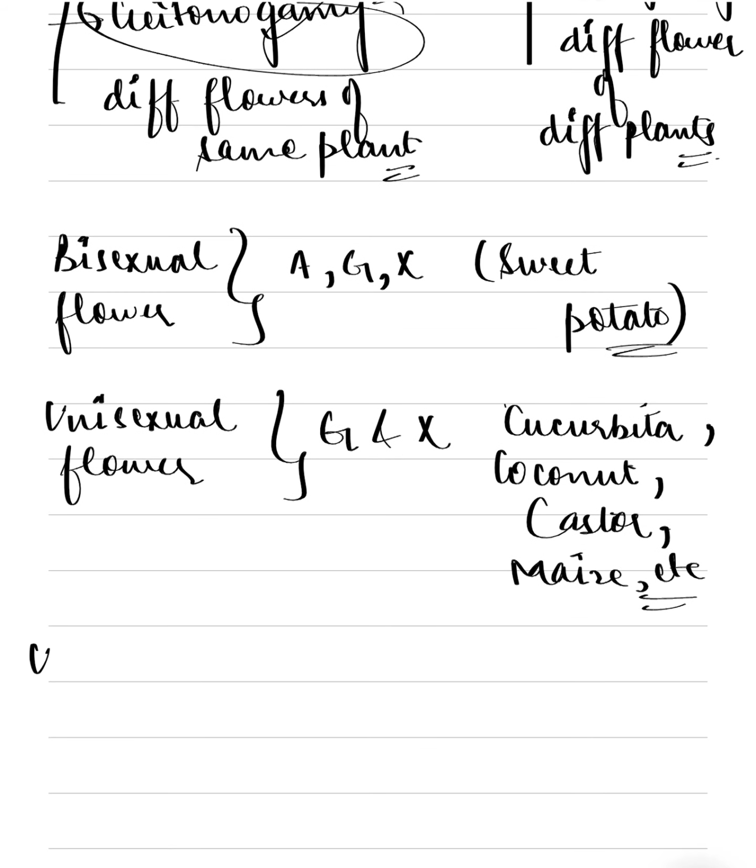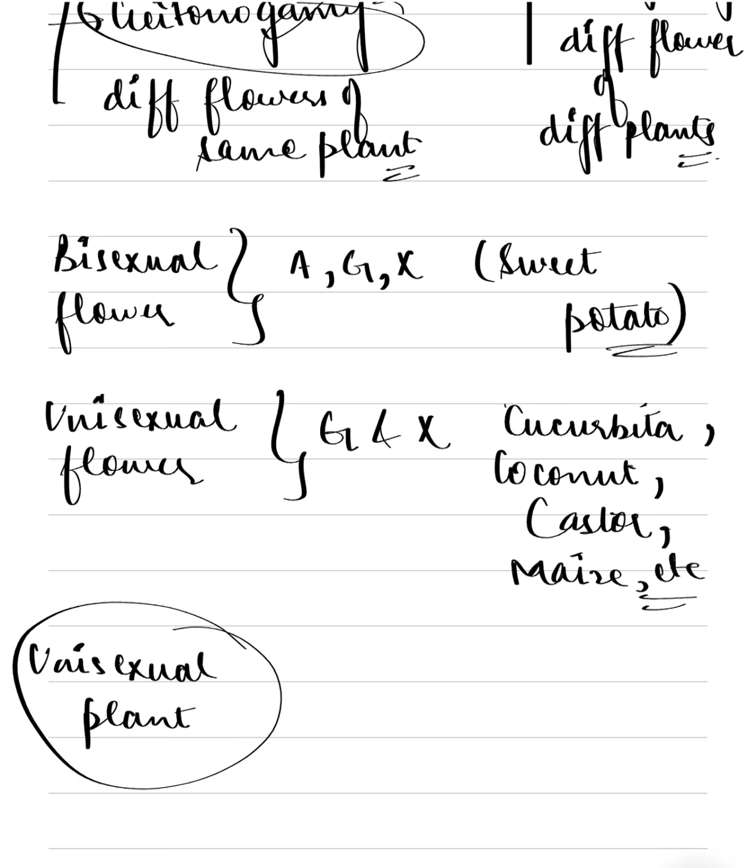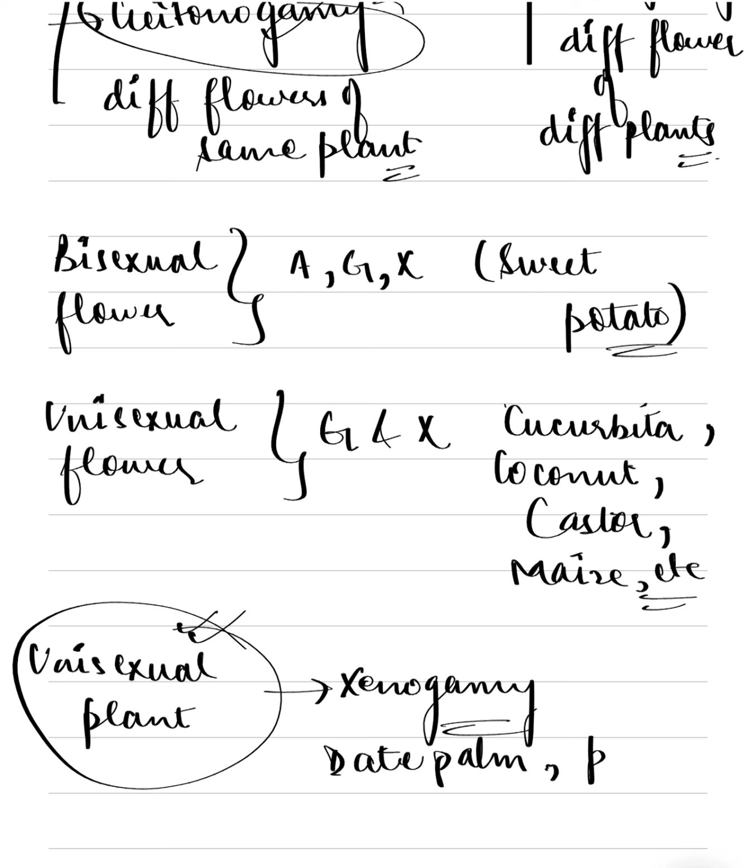Now there is unisexual plant as well. Unisexual plant means this type of plant contains only one sex of flowers, either male or female. In this, only xenogamy is possible. For example, in case of date palm and papaya.